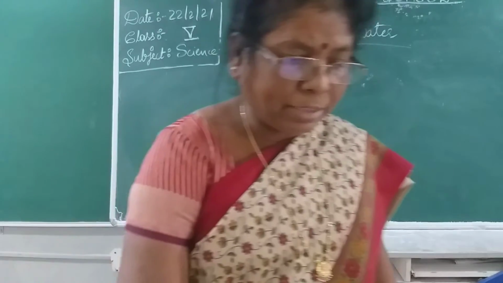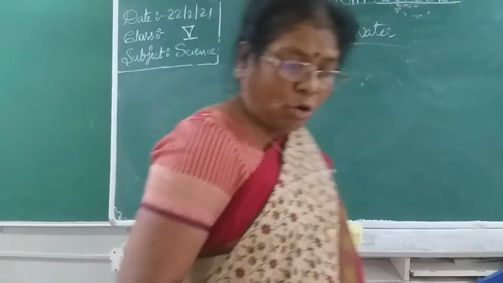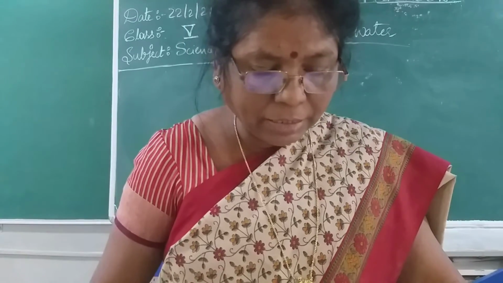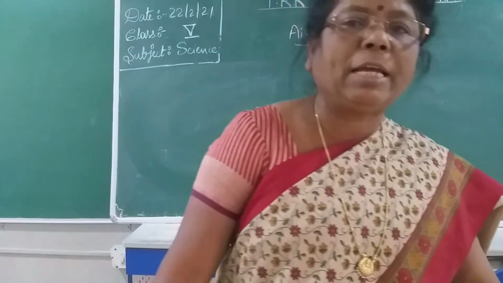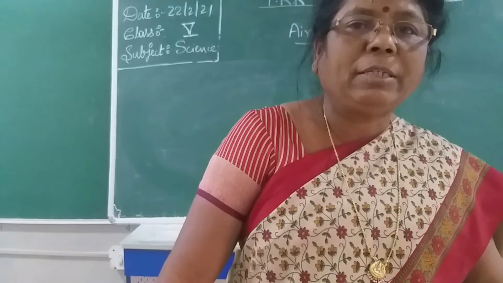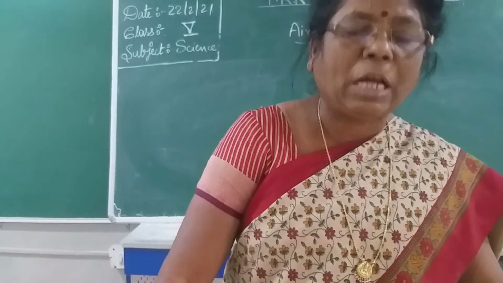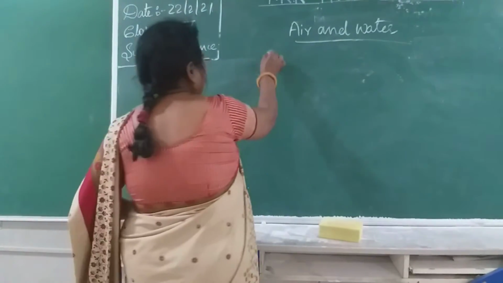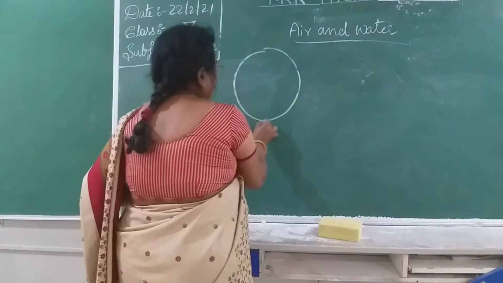Now here, in which lesson are we? We are in Air and Water. Already we discussed the composition of air, isn't it? Air is a mixture of gases. Many gases are present in the air: oxygen, nitrogen, hydrogen, carbon dioxide.